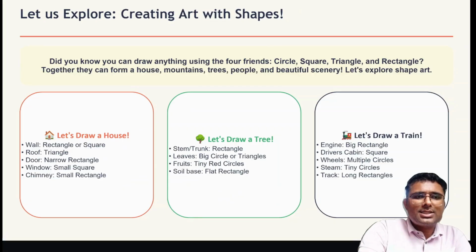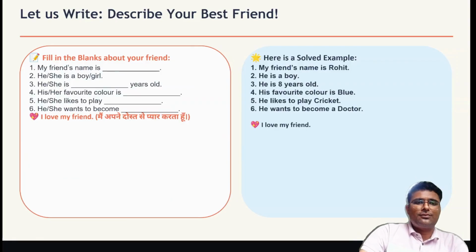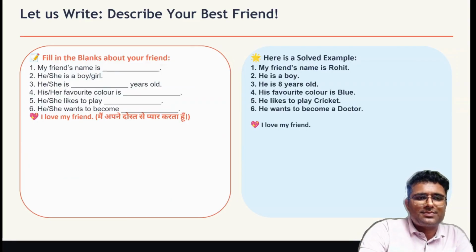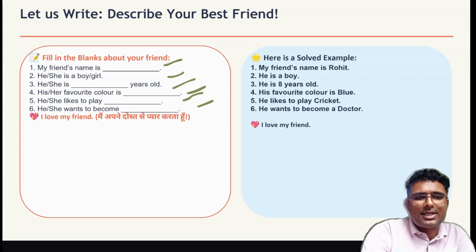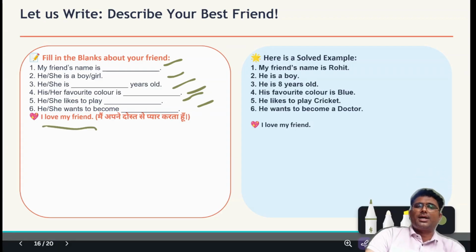Fill in the blanks about your friends. You have to write the information about your friend, like his name. My best friend's name is, you have to write the name of your best friend. He is a boy or girl, so you have to write about this. He is dash years old. How old is he? His favorite color, he likes to play, and he wants to become. So you have to write all these answers in the blanks. And finally, I love my friend. मैं अपने दोस्त से प्यार करता हूँ.